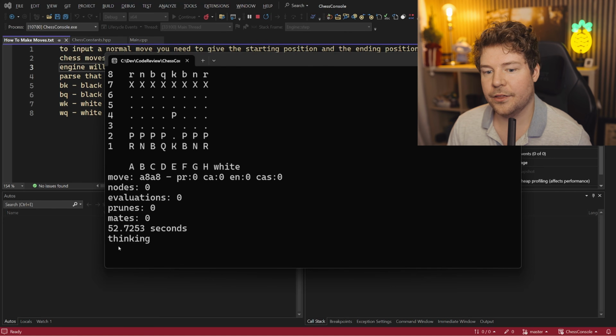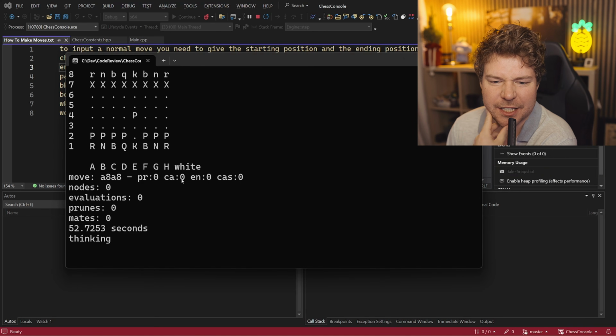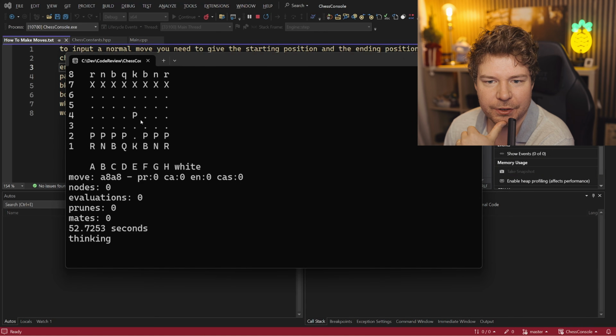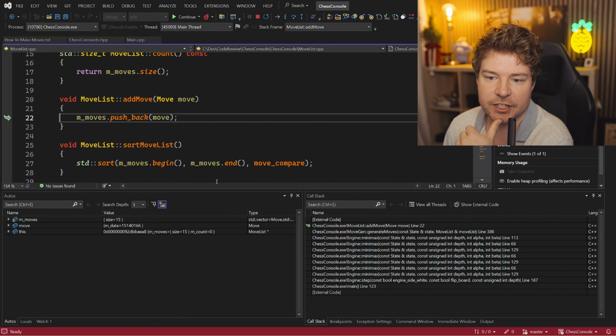So here I am. And then I think the computer is now thinking. Oof, my fan's just turned on. How long do we give it to think, guys? This is taking a while for the first move. Is it evaluating the whole possible game? We might need to run this in release mode because I'm in debug. Let's just hit pause for a second just to see what it's doing.